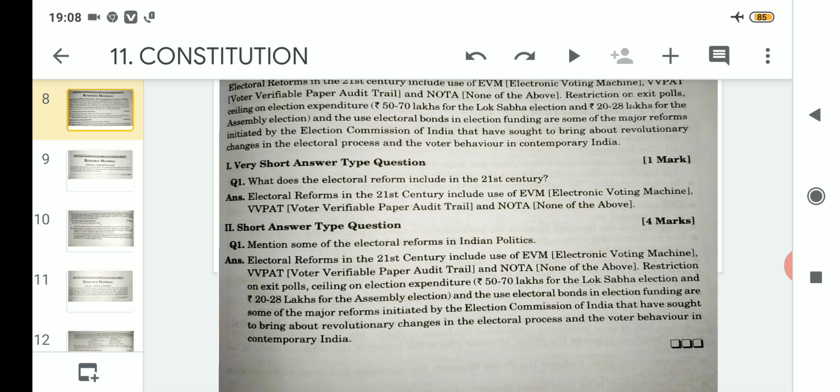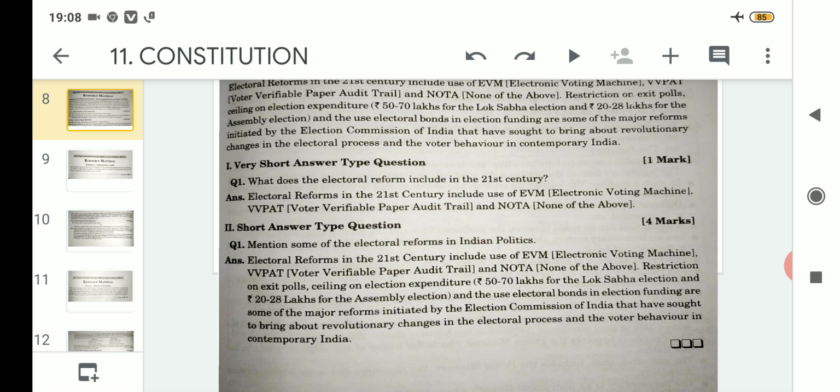Starting from electoral reforms in the 21st century, they include use of EVM, number 1. Number 2 is VVPAT, and number 3 is NOTA. Apart from that, restrictions on exit polls, number 4. That means whatever exit polls are being done by the surveyors or surveying parties are restricted strictly. After that, ceiling on election expenditure is also put forward.